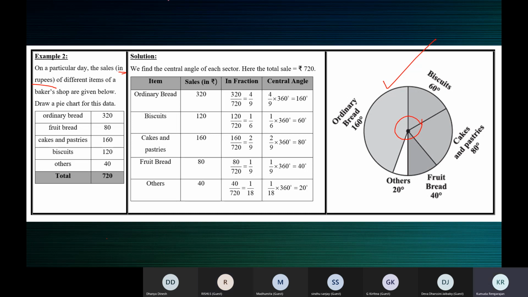Now, since the total sales is 720, it's like your total marks. On that particular day, he made a total sales of 720. So everything will be out of 720. So 320 divided by 720 will be the fraction for ordinary bread. 120 by 720. See, 1 minute.